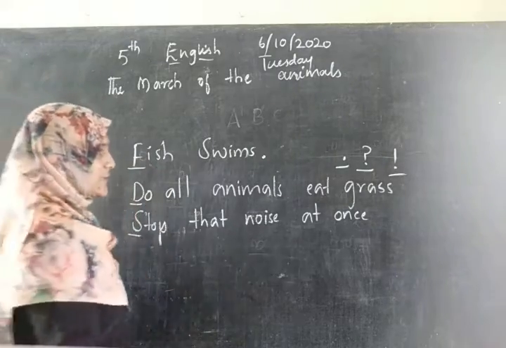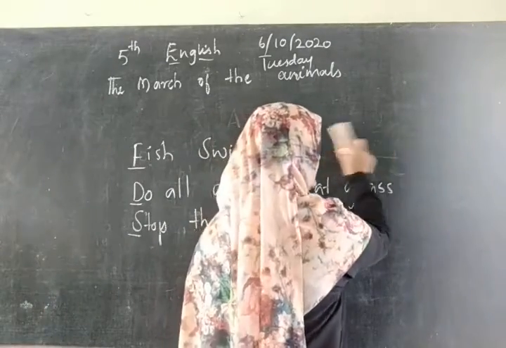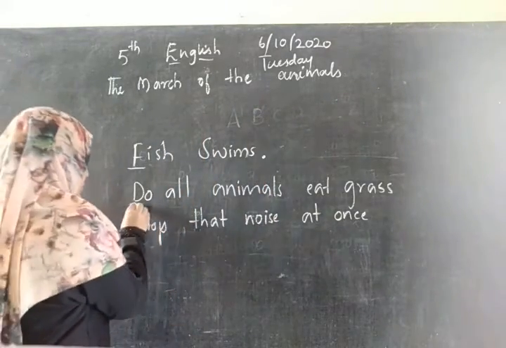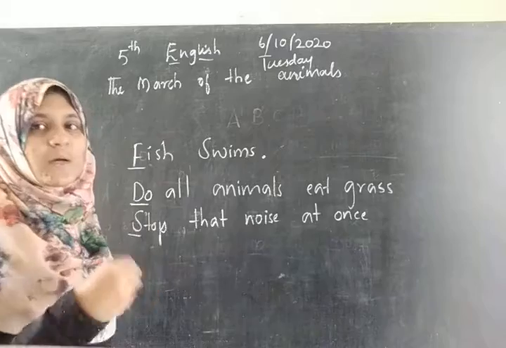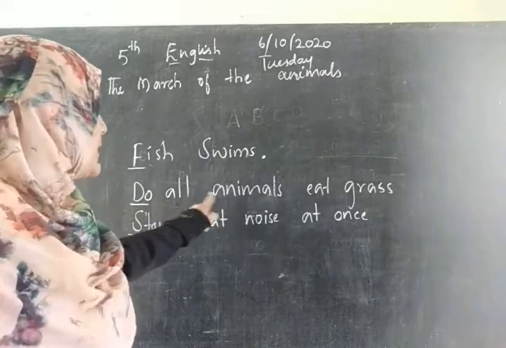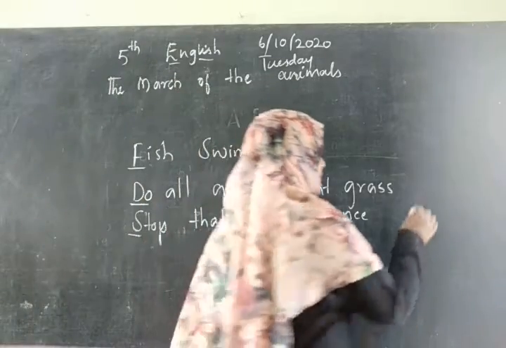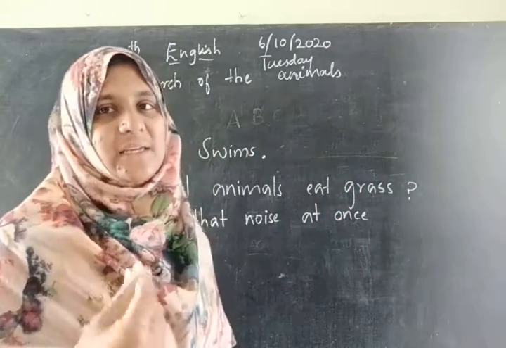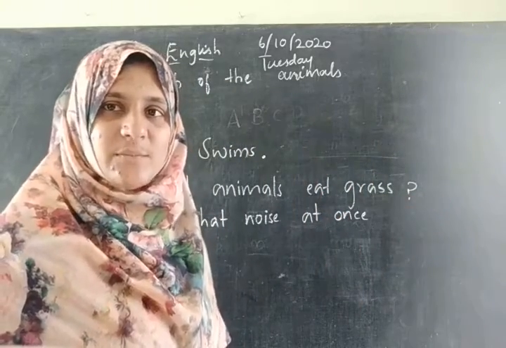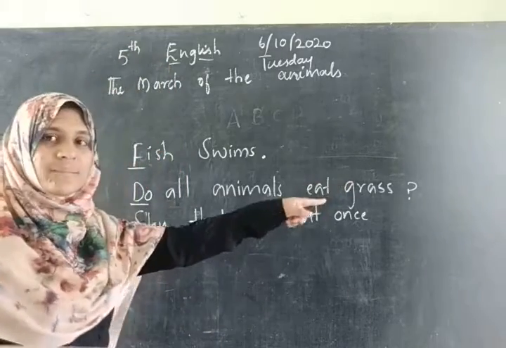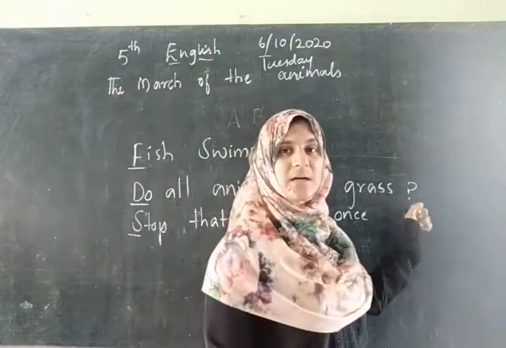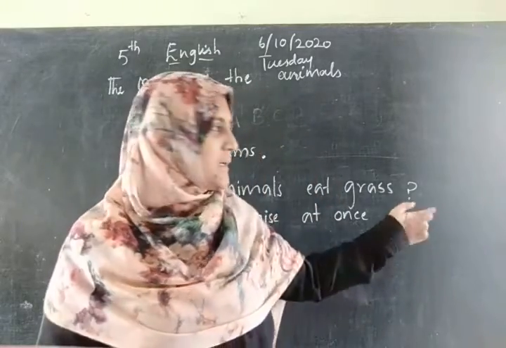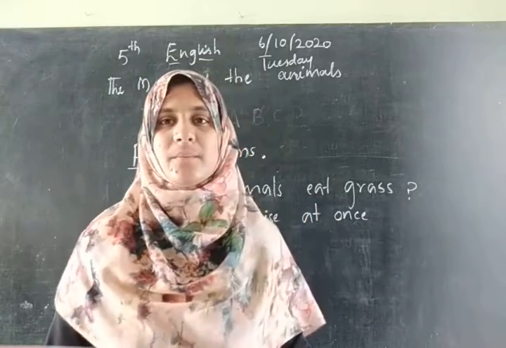Look at the word here, do. Do is an auxiliary verb. It means do, we also use it for questioning. Do all animals eat grass? It is a question. This becomes a question. So a sentence is ending with a question mark. Why am I inserting a question mark here?